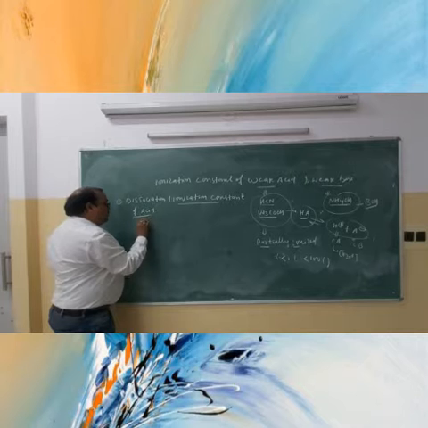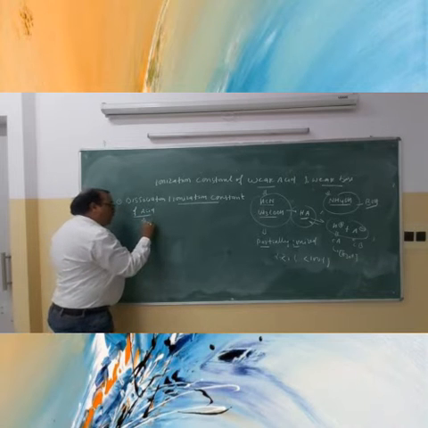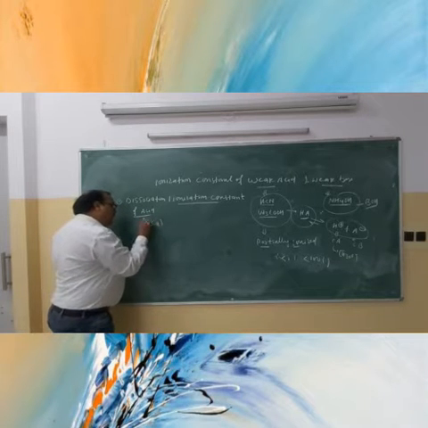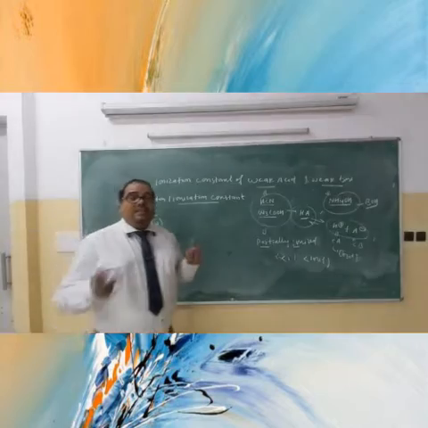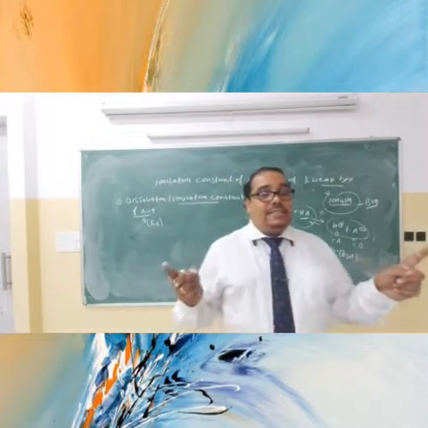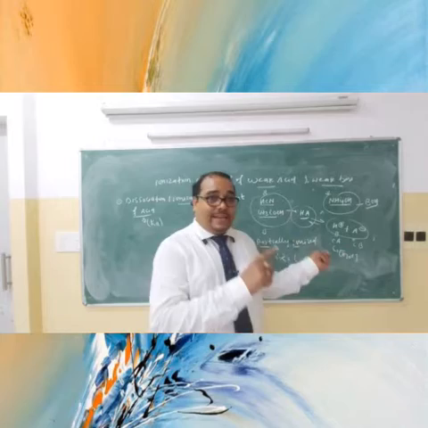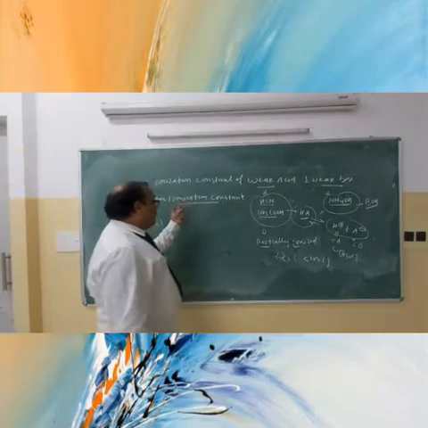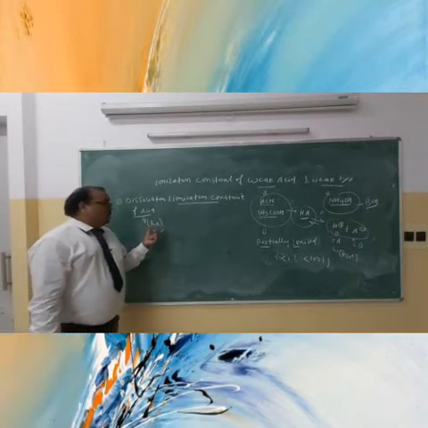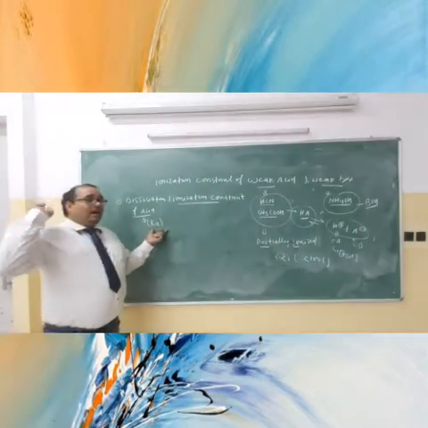This is the equilibrium expression, so we can write it as Ka, where a is for acid and K is the equilibrium constant. That's why it is called the ionization constant or dissociation constant of the acid.